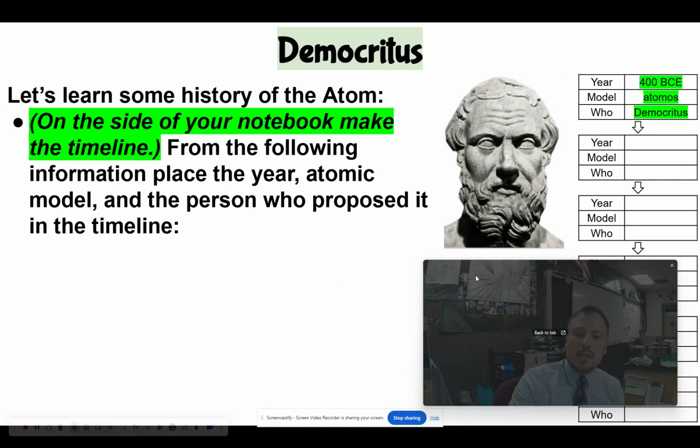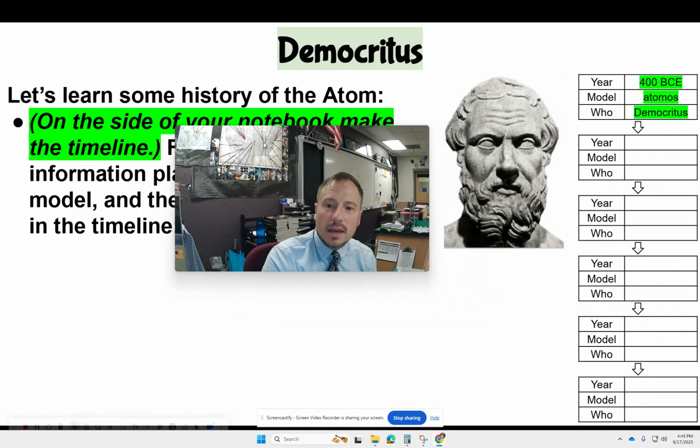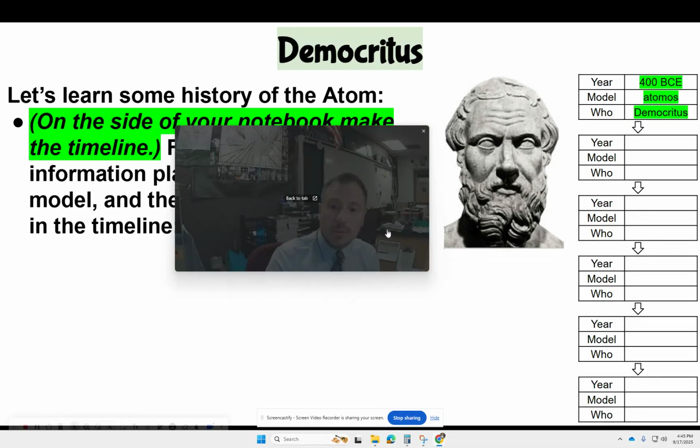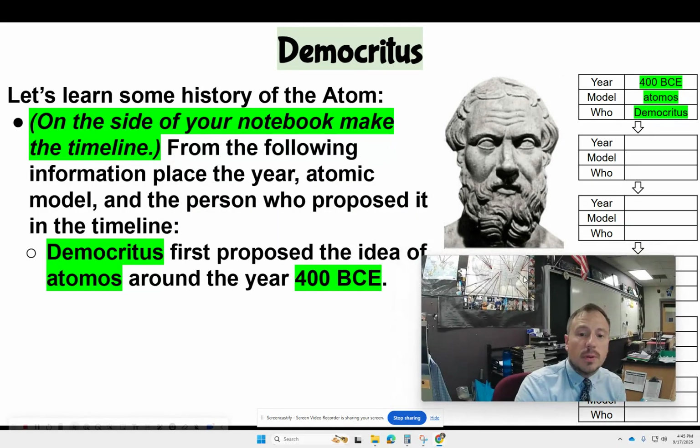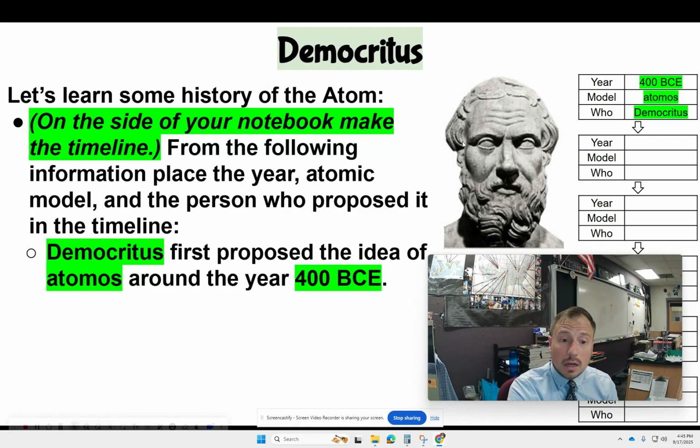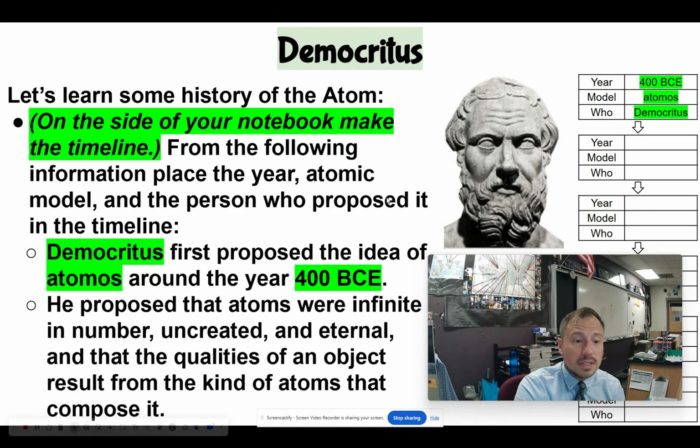So if you're using this, somewhere in your notebook, you want to make a timeline. We're going to learn about 6 different people, 6 different models that we have thought about the atom throughout the years. So the first one we're going to talk about is Democritus. So Democritus first proposed the idea of atomos, meaning uncuttable, in the year 400 BCE. Right? So he proposed that atoms are infinite in number, uncreated, eternal, and that all the qualities of an object result from the kind of atoms that compose it.